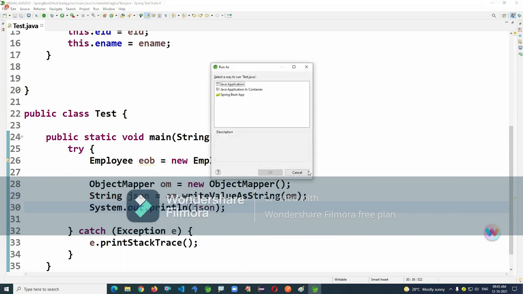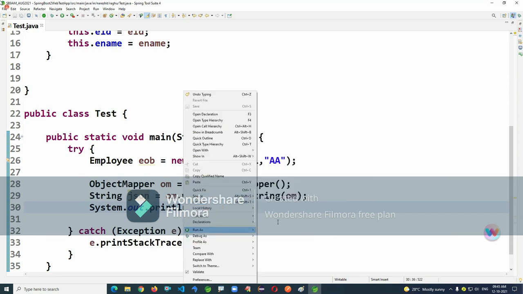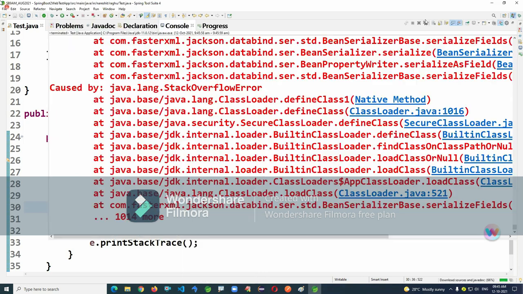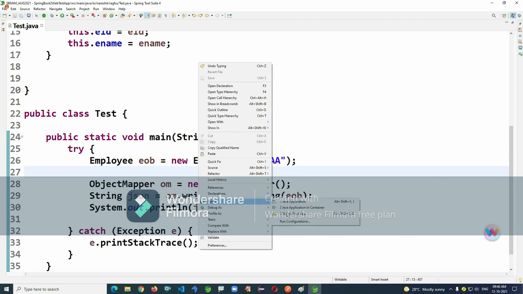Run this application: right click, run as Java application. Okay, I'm just calling that object in the loop, sorry.